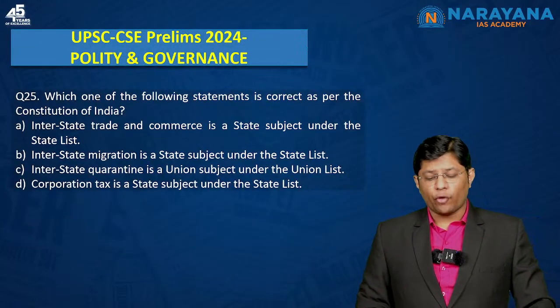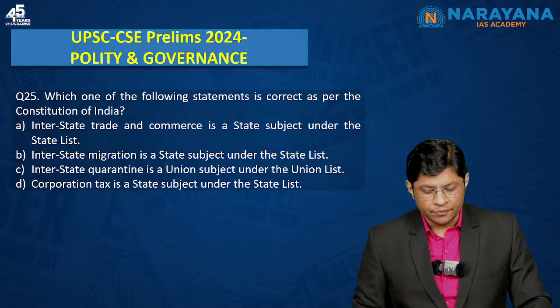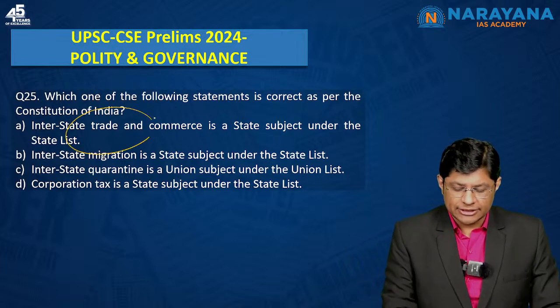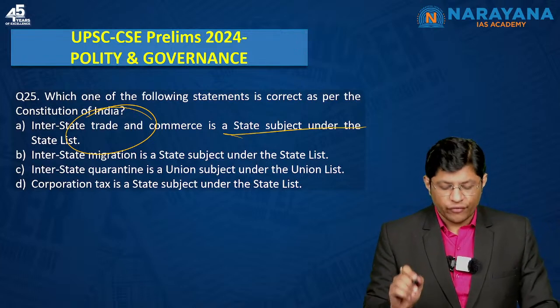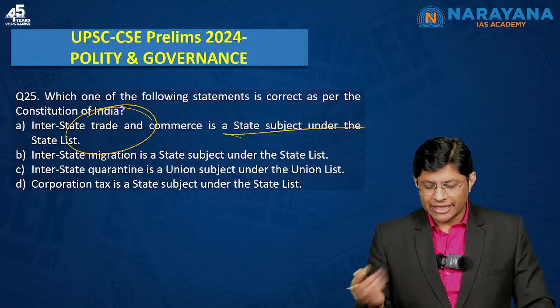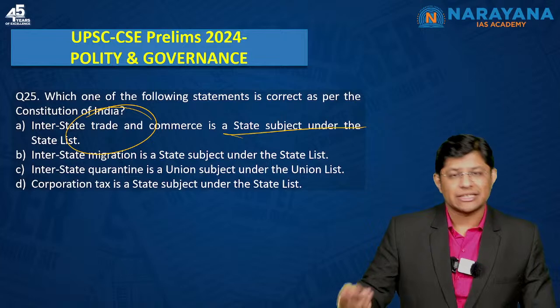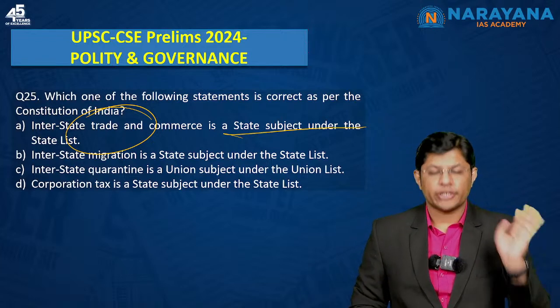Next one, which of the following statements is correct as per the Constitution of India? So here there are subjects and you have to identify which subject is under which list. So we have the state list, union list, concurrent list, and residuary list. Now this is a very common sense based question.